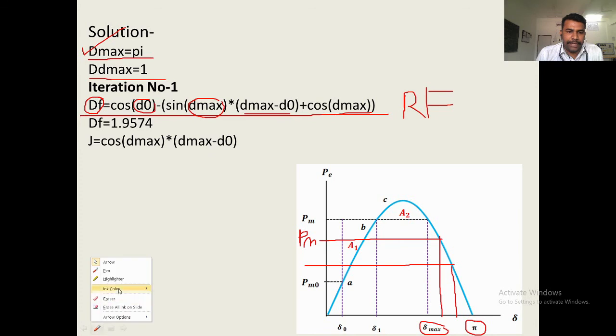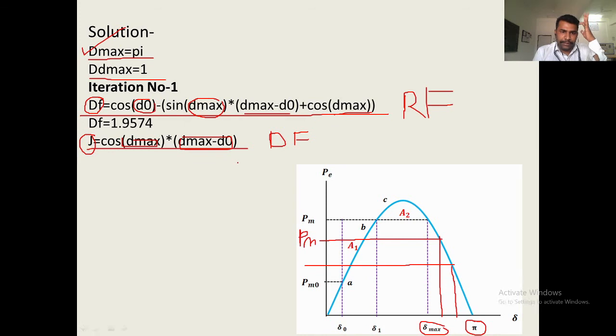Then take the derivative function. Here I have given the name j. For the derivative function I have given the name j, but you can take any name. So, cos delta max, dmax minus delta 0, all the values we have already initialized. Dmax we have initialized to pi and delta 0 we have calculated. Just put the values and find j. So, you will get j equal to minus 2.8485.